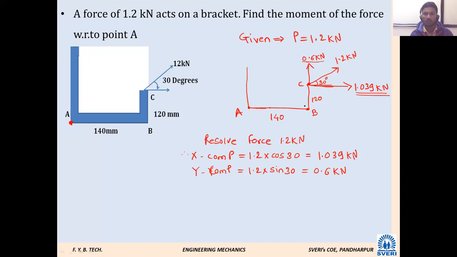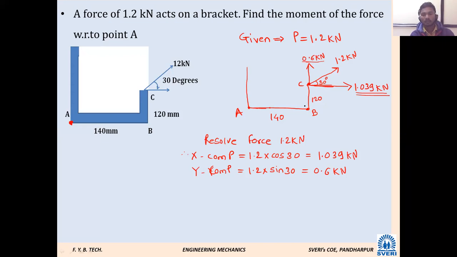But procedure is important. So what we have done here is resolve that force into horizontal and vertical components. Now, by considering these components, we have to calculate moment. After resolution, how many forces are you going to consider for calculation of moment?